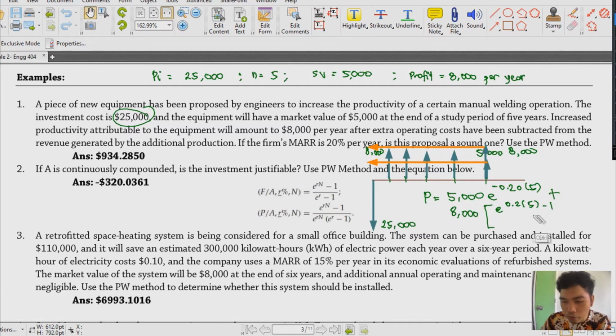So, the minus 1, we have to be careful because the minus 1 is actually at the same level as the e, right? It is not up in the exponent. So, you might get confused there. And then, e raised to 0.2 times 5. Then, we multiply this by e raised to 0.2 and then minus 1. Okay? And then this gives us a value of